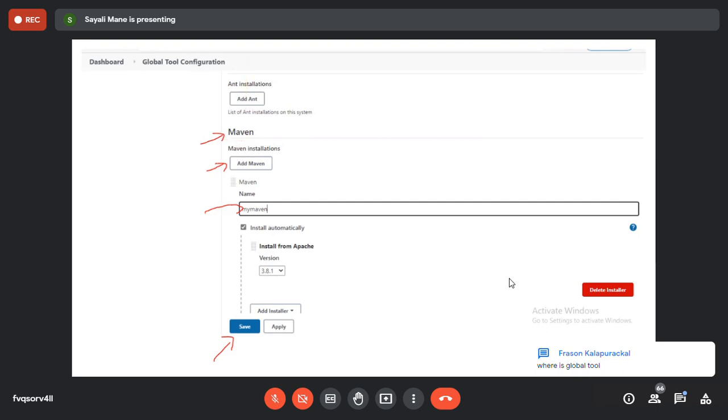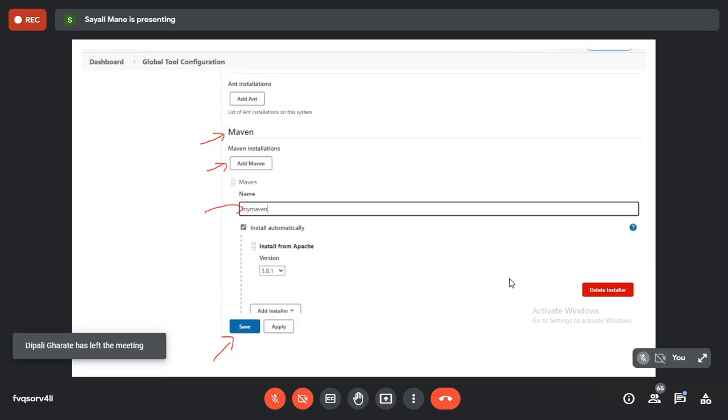Ma'am, global tool configuration is not visible. Okay, just wait a minute. Ma'am, it is there in Manage Jenkins. Dashboard and then Manage Jenkins. Yes, correct. Dashboard, then manage Jenkins, and then go to the global tool configuration. Done, ma'am.